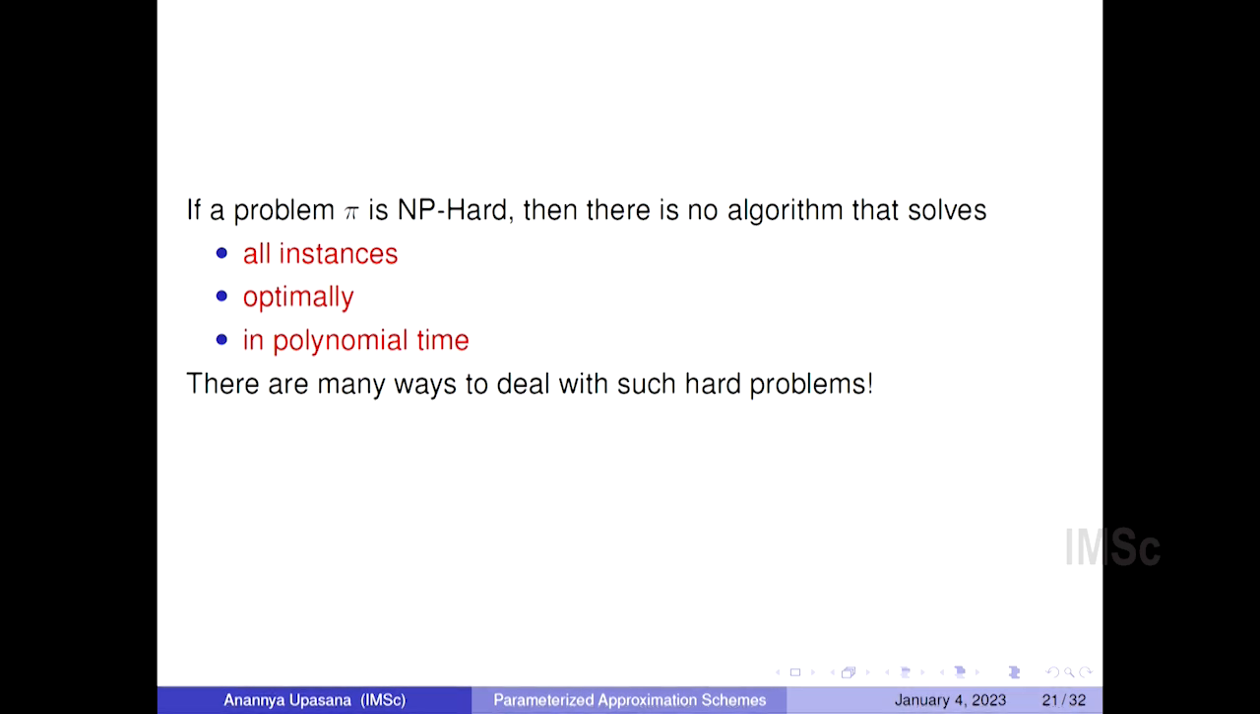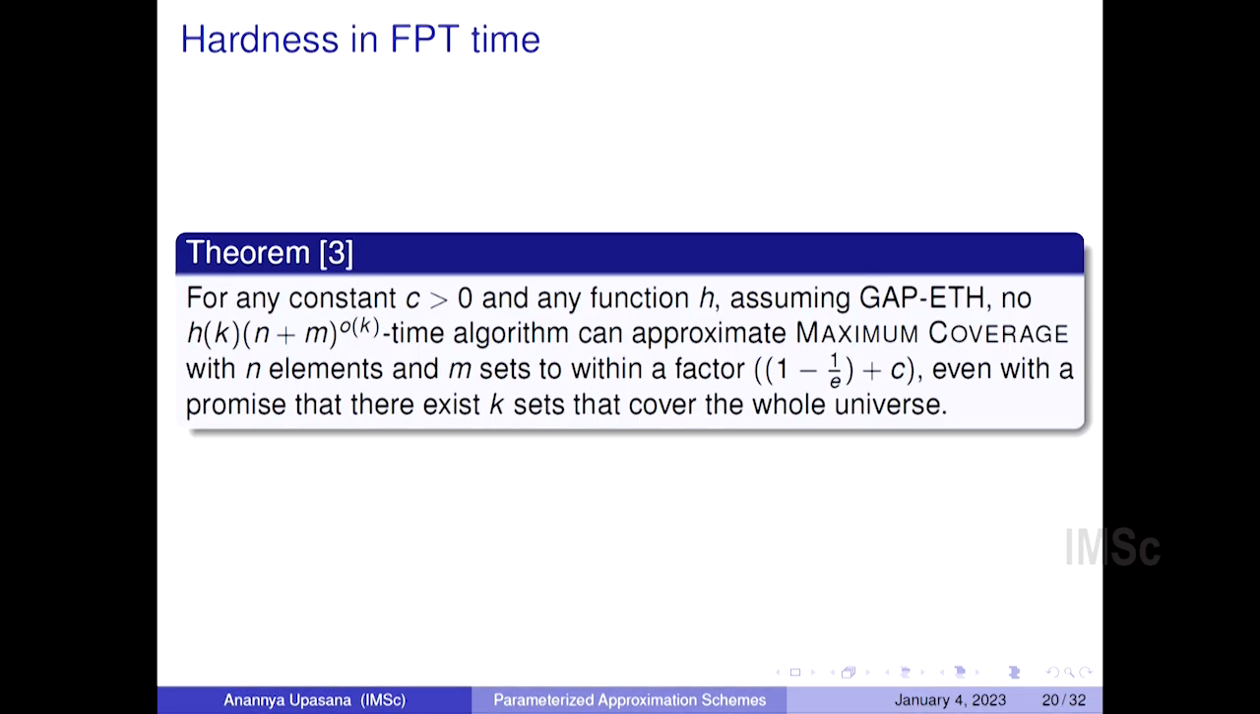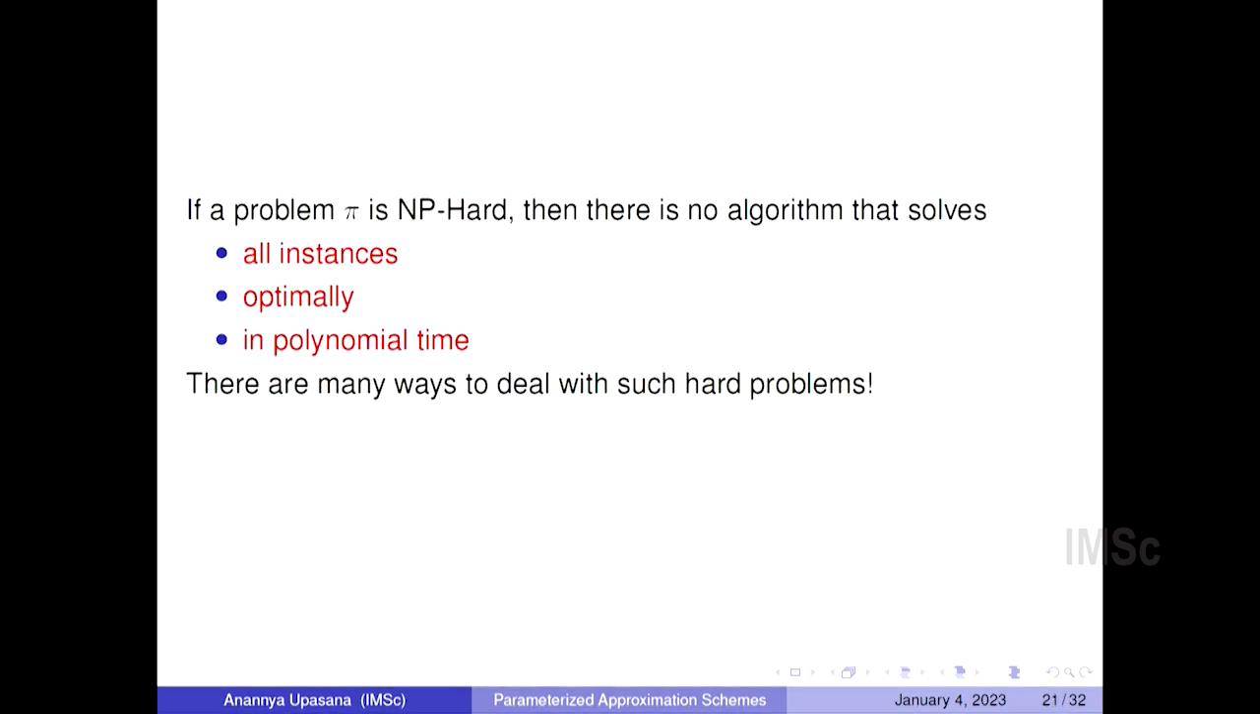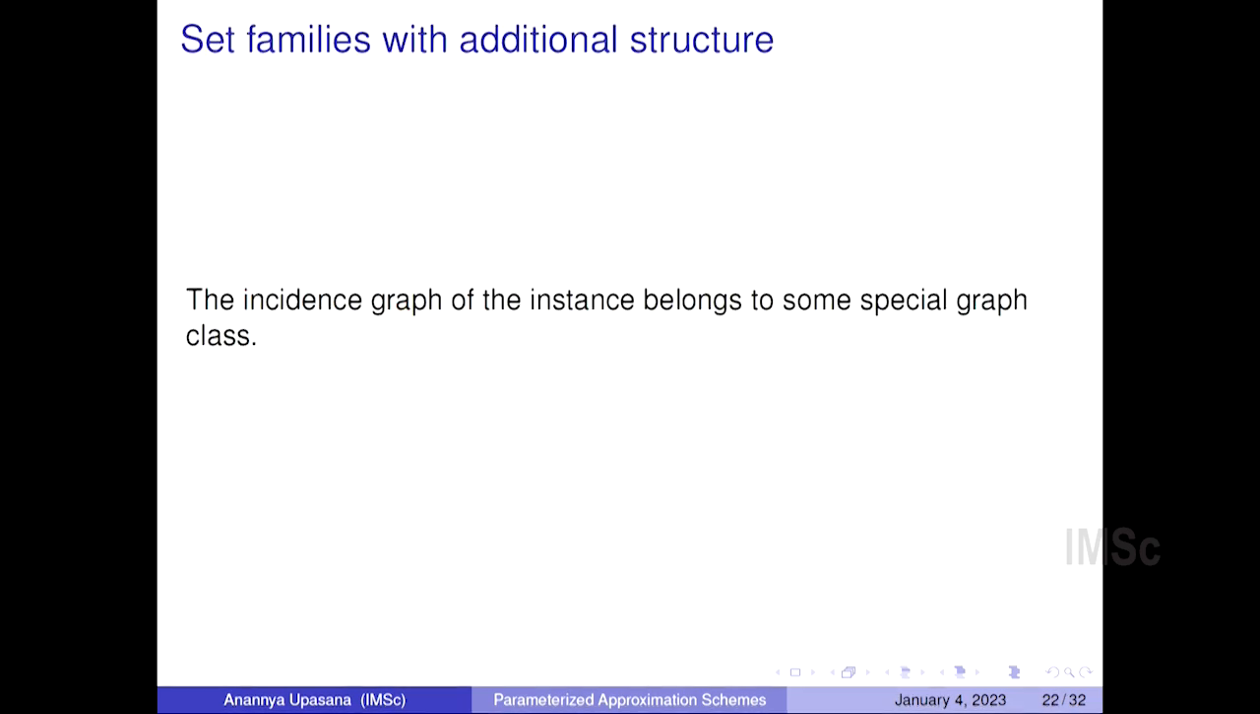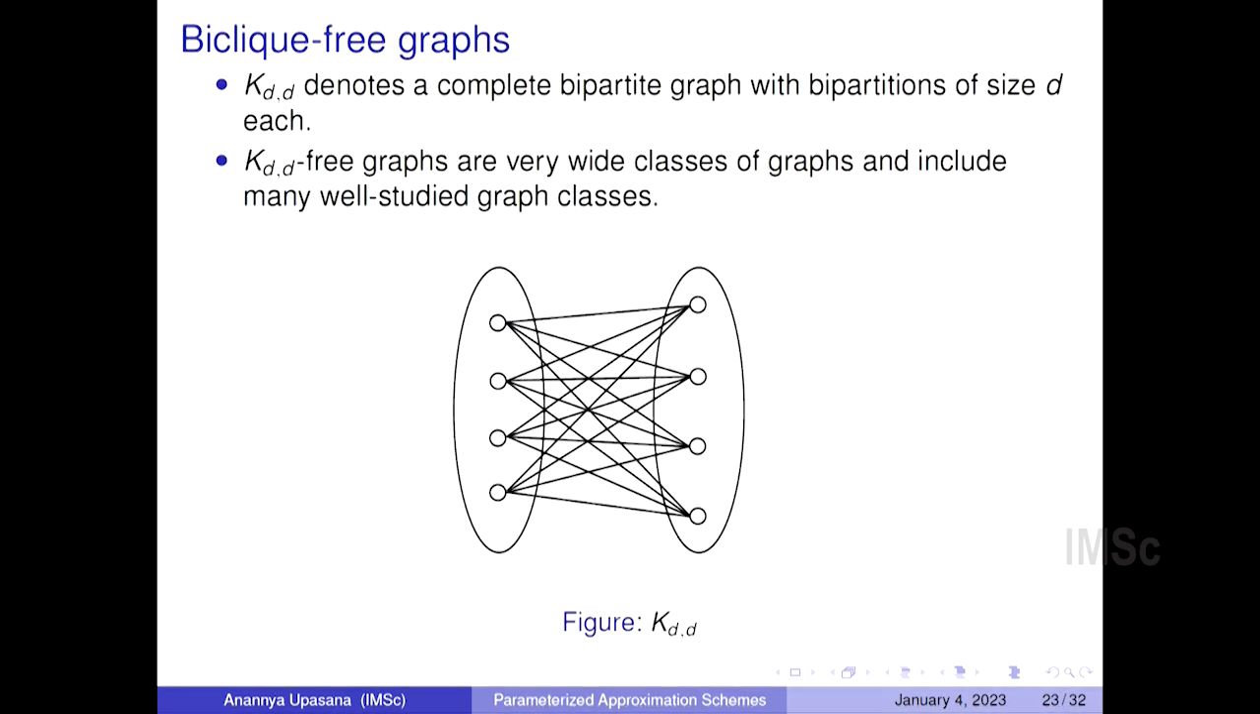So since this has not been answered in the affirmative, what we try to do is we try to relax all three conditions. So this leads us to dealing with set families that have some additional structures. And by additional structures, we mean the incidence graph of the input instance should belong to some special graph class. And I'll describe what an incidence graph is. So before that, I'll introduce some definitions.